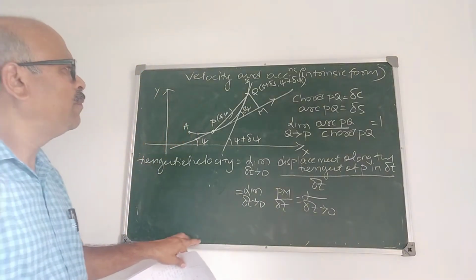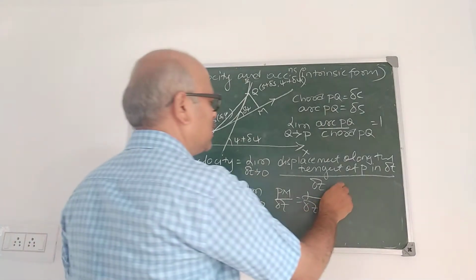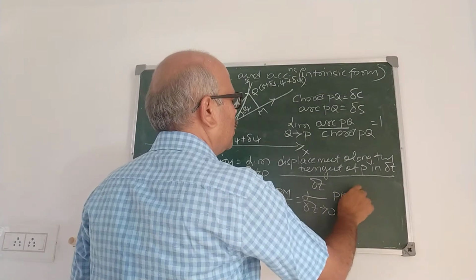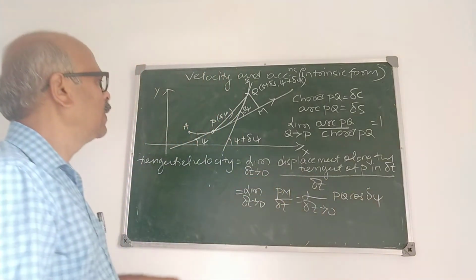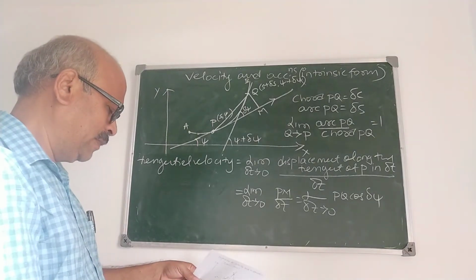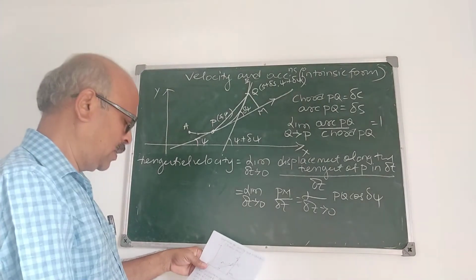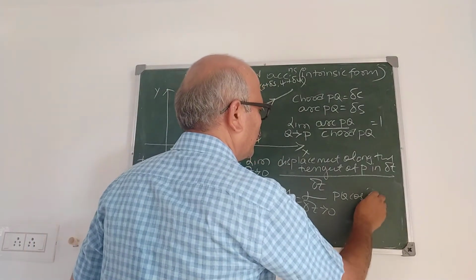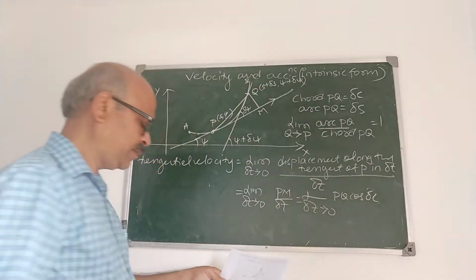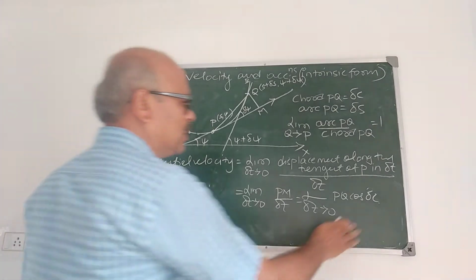What is PM? PM is, say I write PQ cos of the angle.